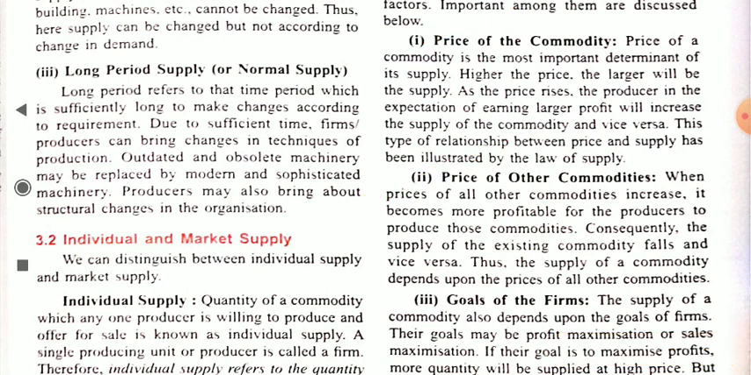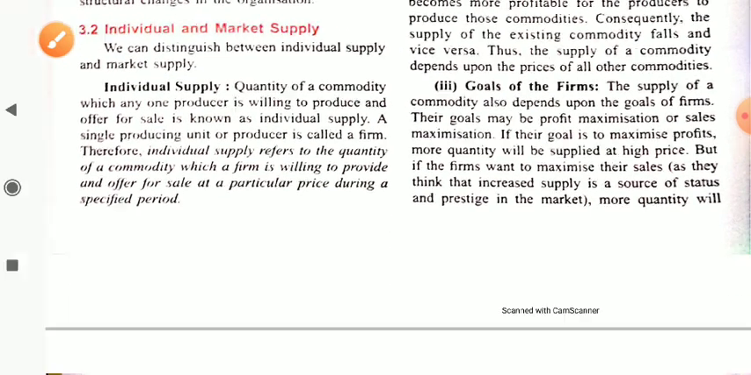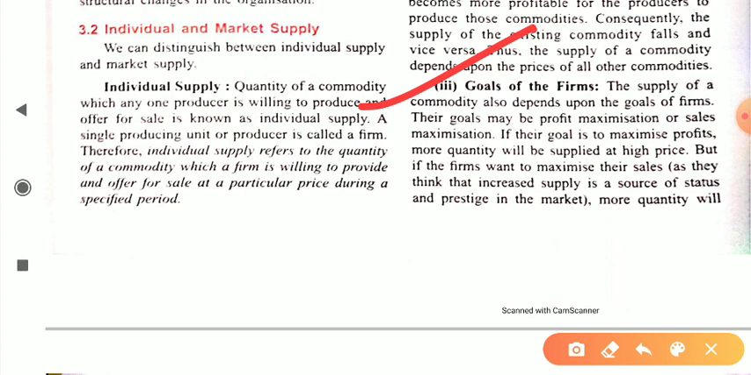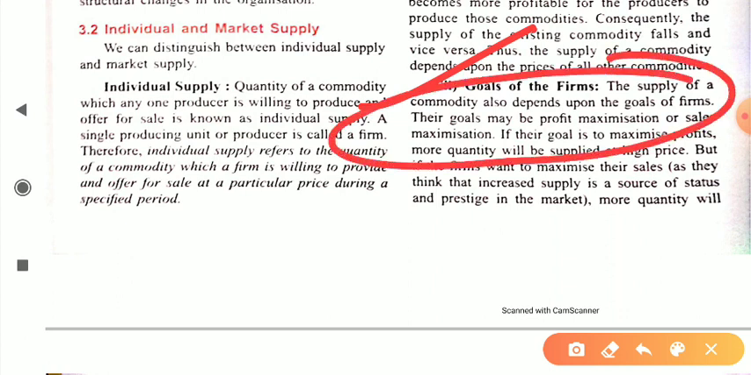Next, the goal of the firm. The goal of the firm also determines the supply of a commodity. Their goal may be profit maximization or sales maximization. Be careful with these two terms. Profit maximization is when you want to increase your profit. Sales maximization means when you want to increase your sales volume.